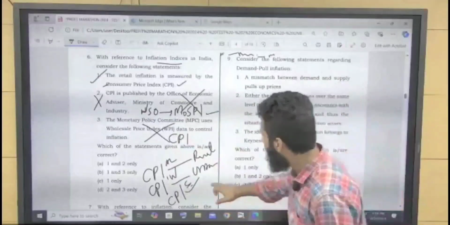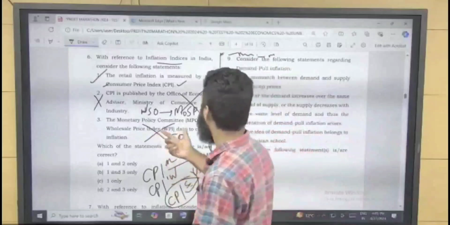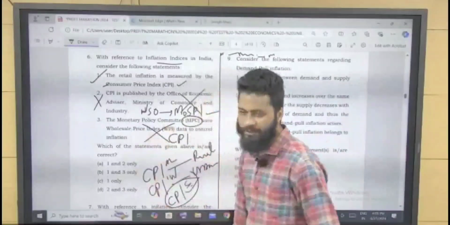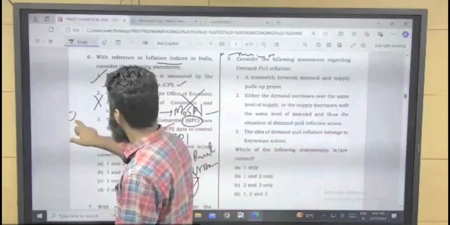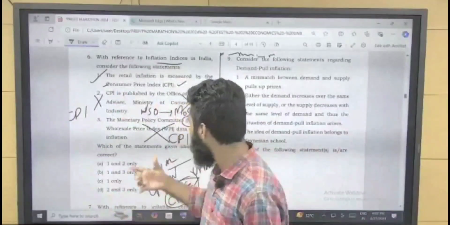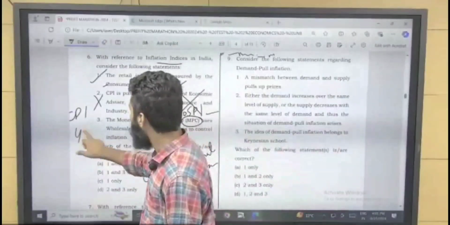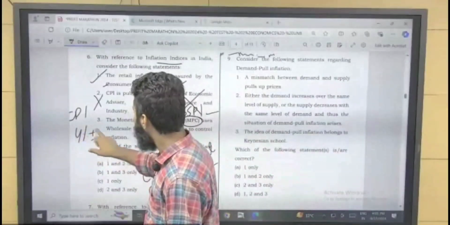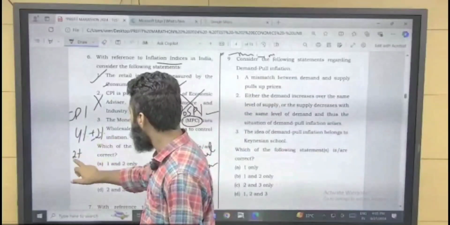So CPI combined is the indicator which is targeted by MPC, Monetary Policy Committee. You might have learnt about CPI targets by RBI under Monetary Policy Committee. There is a target of inflation of 4% plus minus 2%, that is ranging from 2% to 6%.